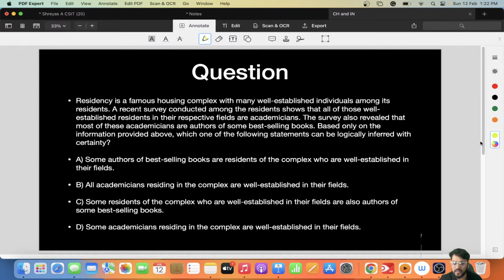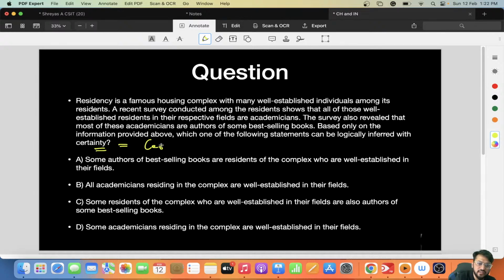The survey also revealed that most of these academicians are authors of some best-selling books. From the survey it is also revealed that most of the academicians who are living in this residency complex are also authors, writers of some best-selling books. Based only on the information provided above, which of the following statements can be logically inferred with certainty?